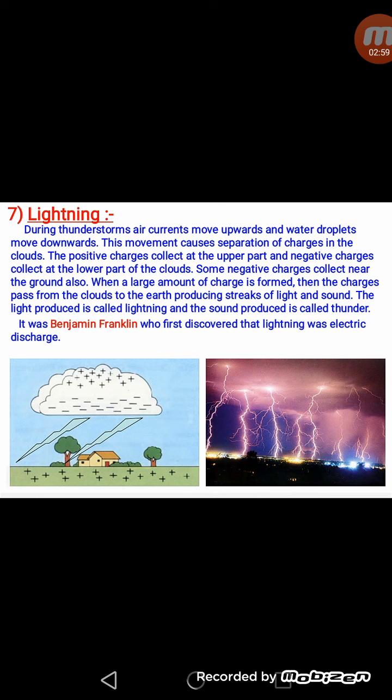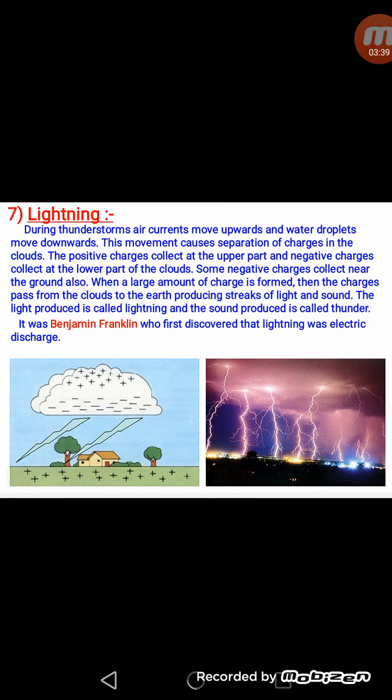So we can say lightning occurs due to electric discharge, and this electric discharge can occur between two clouds as well as between the cloud and the earth. When a charged cloud passes over a tall building or a tree, it induces an opposite charge on them. If the charge built up is large, it leads to an electrical discharge in the form of a lightning streak. When lightning strikes a building or a tree, it can shatter it and even set it on fire. That's why in some cases lightning is very harmful.